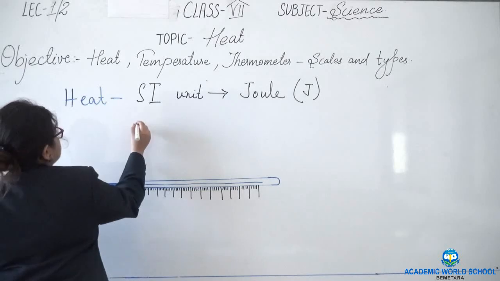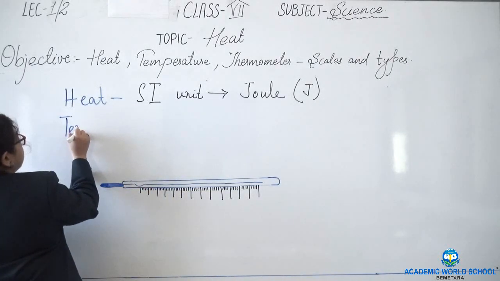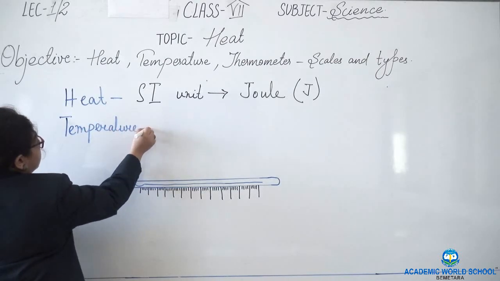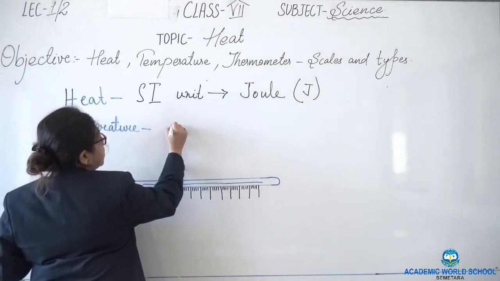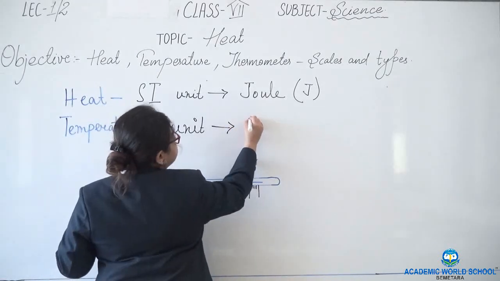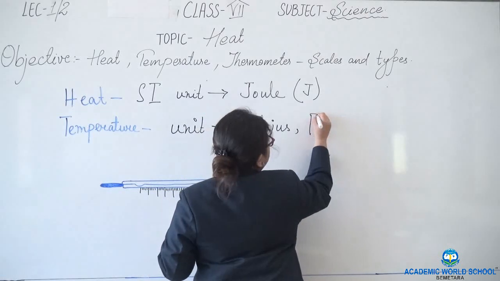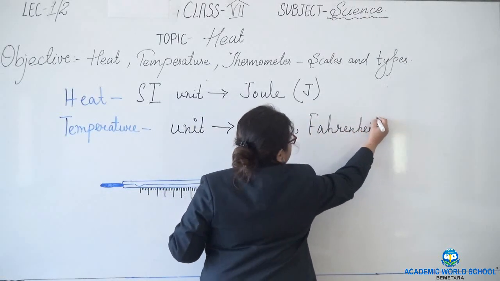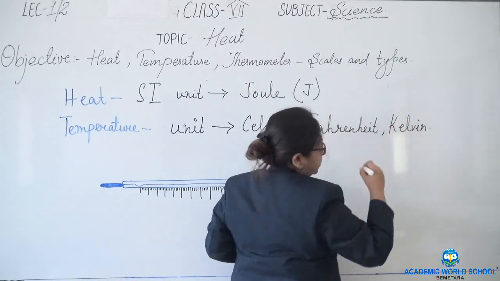Now, next is temperature, and its unit. We measure it either in Celsius or in Fahrenheit or in Kelvin.